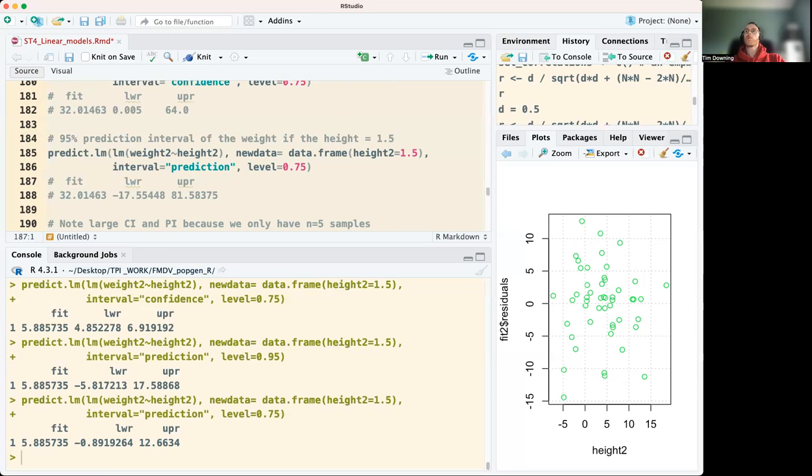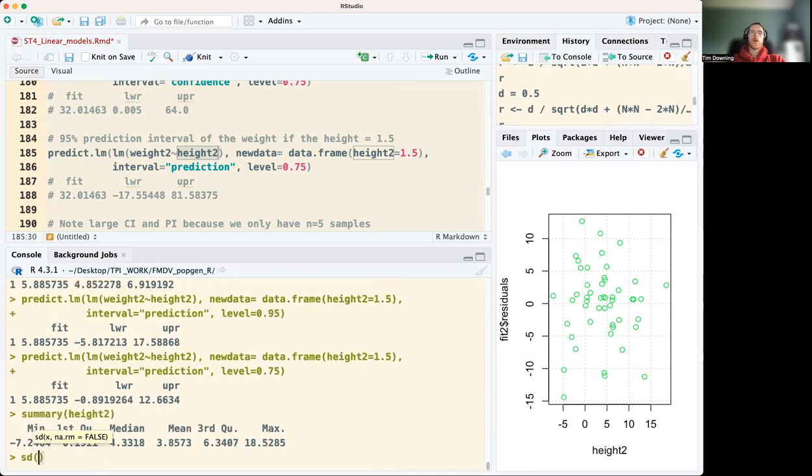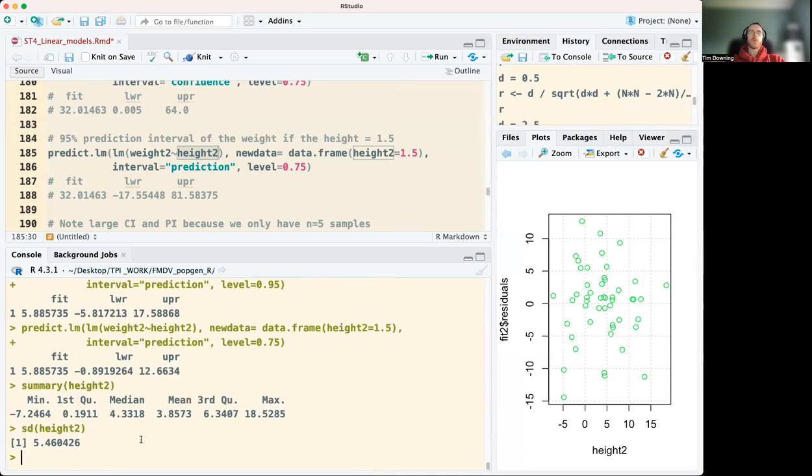You can see there that the prediction interval includes any potential data point that might come along with the data we have so far. It's a very, very wide distribution. So you can see that with height 2, there we see the summary and its variance. Its mean is 3.85. The variance is going to be about 10.9. Hence, we get a wide spread of values.